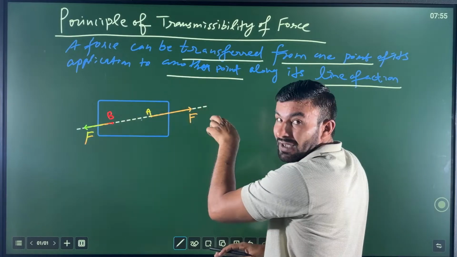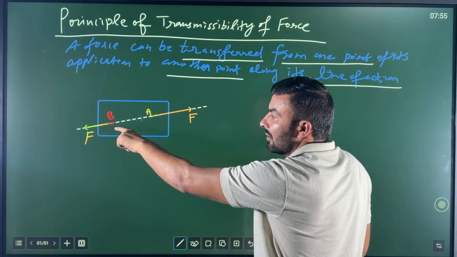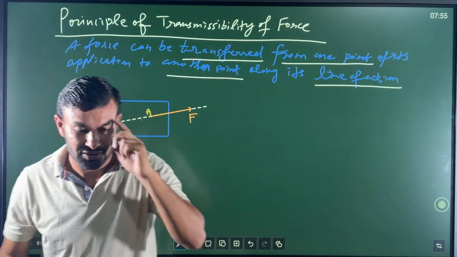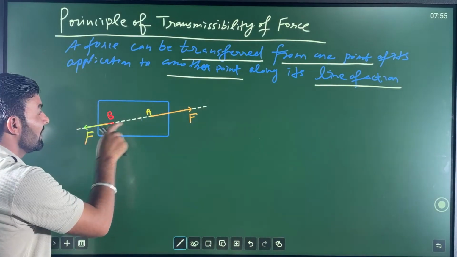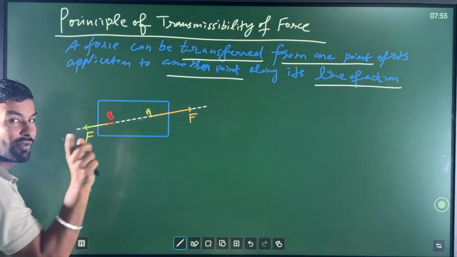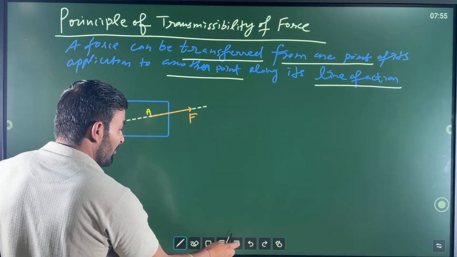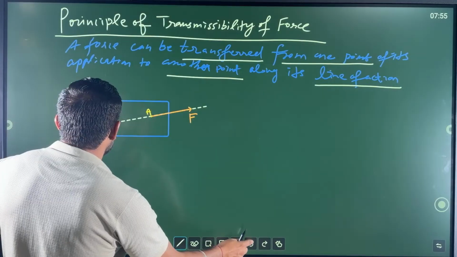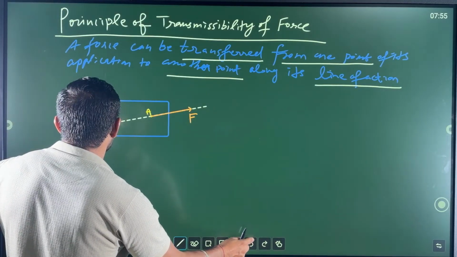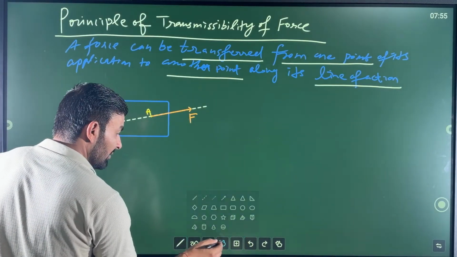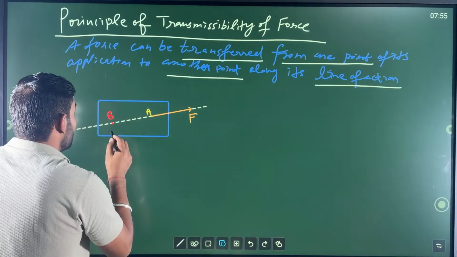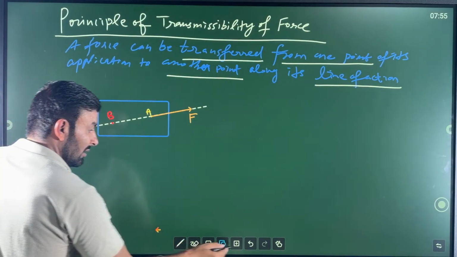You need to show the line of action of this force, but, sorry, my dear friends, the line of action is okay, but the direction of force should remain the same. Sorry for that, in a hurry I drew it wrongly. This is not like that.